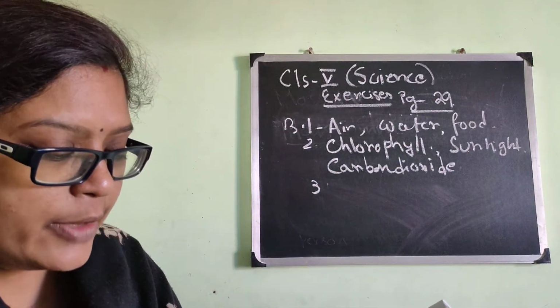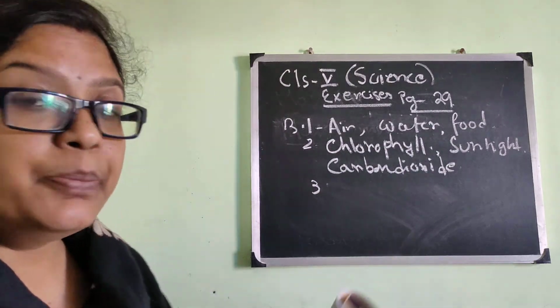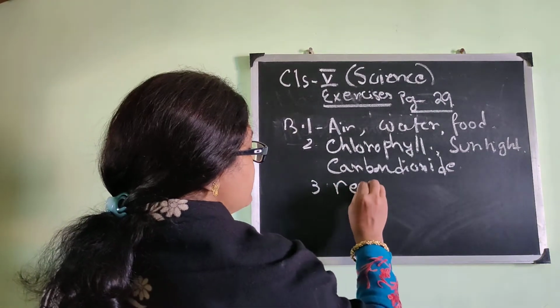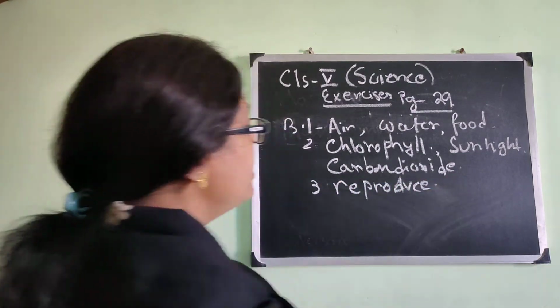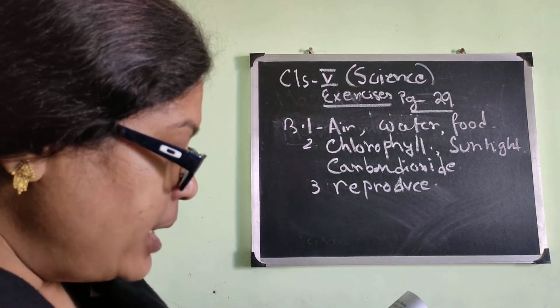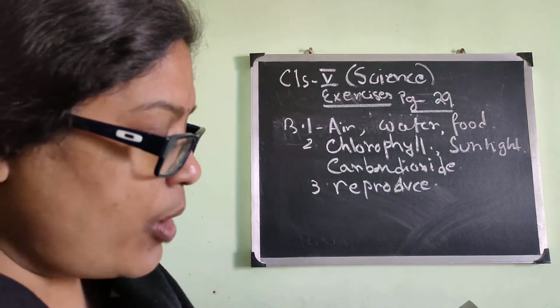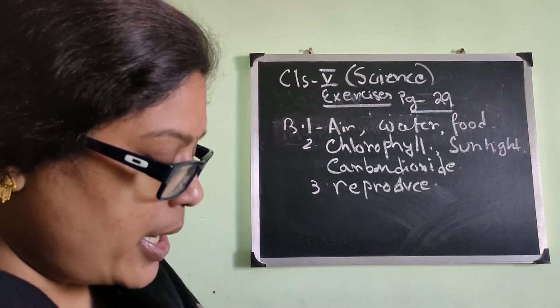Number 3. Animals dash by giving birth to babies or by laying eggs. That is reproduce. Number 3 answer is reproduce. So please write all the answers in your book. First, fill in the blanks. Number 1, there are 3 blanks: air, water, and food. Number 2, chlorophyll, sunlight, and carbon dioxide.